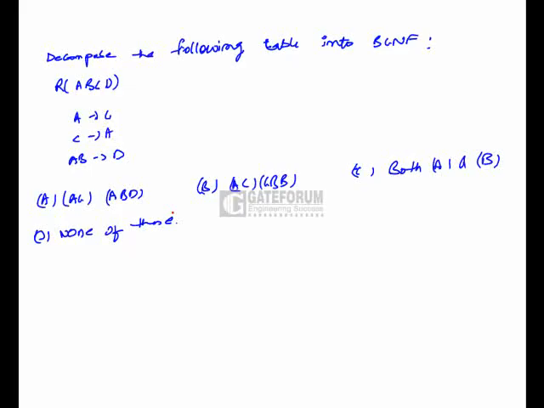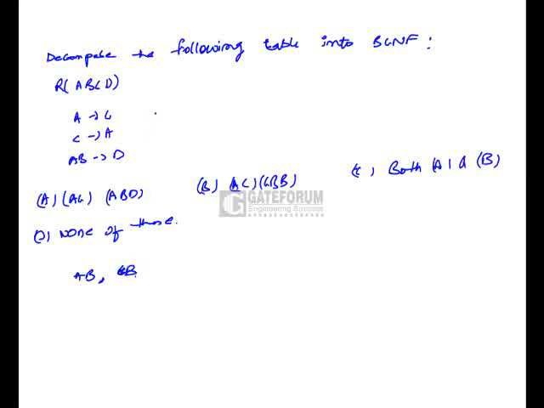Decompose the following table into BCNF. Here the given FDs are A derives C, C derives A, and AB derives D. In order to solve this type of problem, first of all we have to find the keys for the given table. If you find the keys, you would be getting one of the keys as AB. If AB is a key, as A derives C, CB will also become a key. So here keys are AB and CB.